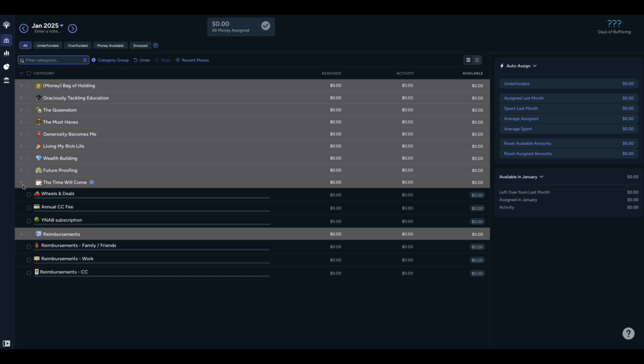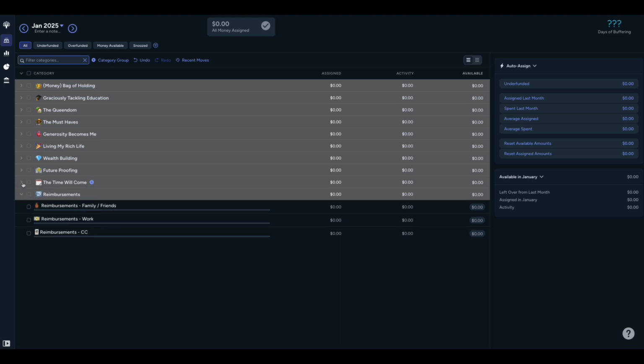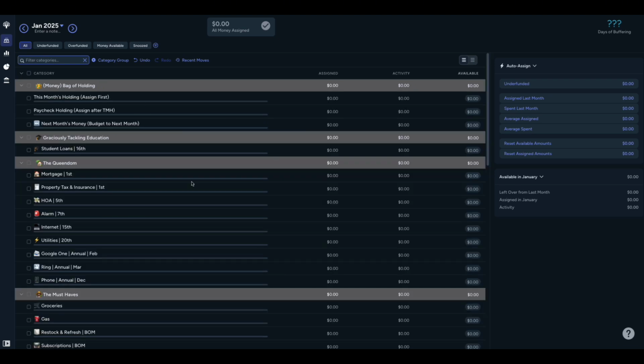And then the time will come is again those annual or irregular kinds of spending. So car maintenance, which is wheels and deals. I have my annual credit card fee listed in here. And then I also have my YNAB subscription. And then reimbursements, like I mentioned earlier, is just things because I get paid back from family, friends, work. You get reimbursements on a credit card that sometimes don't fit nicely into some of those other categories.